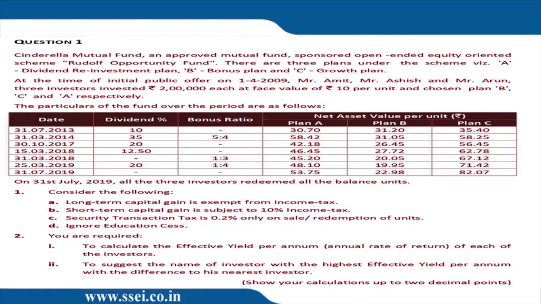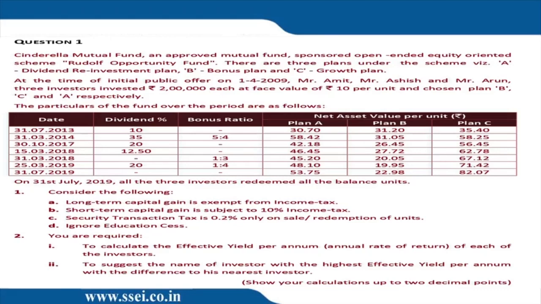So question number 1, mutual fund. Now you all will remember that this type of sum is so frequent and so common in the past 10 years in CA Final AFM. I think the first of this type was that sum where we had Mr. Bachchan, Mrs. Charu and whatever. Okay. So there are 3 plans over here. Plan A is a dividend reinvestment plan. So whatever dividend is to be given, it will be reinvested at the NAV. Plan B is a bonus plan, and Plan C is a growth plan.